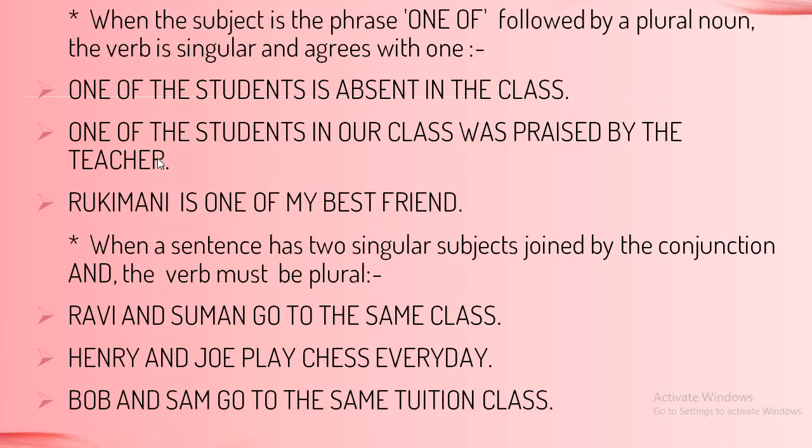One of the students in our class was praised by the teacher. Out of all the students, one of the students was praised by the teacher. So whenever you have the phrase one of with a plural noun, here students, it always takes a singular verb. Let us go to the next one.